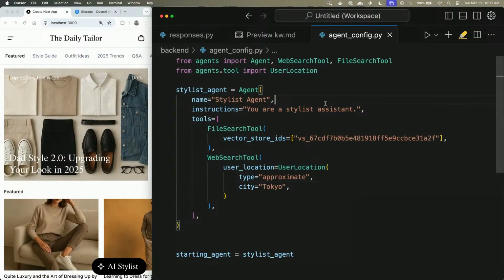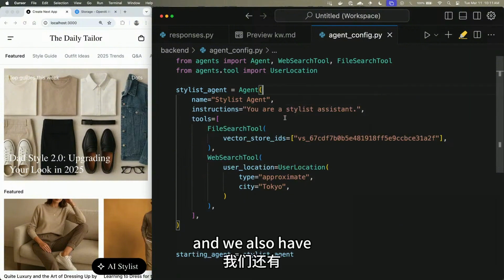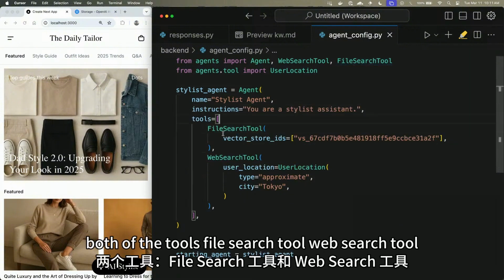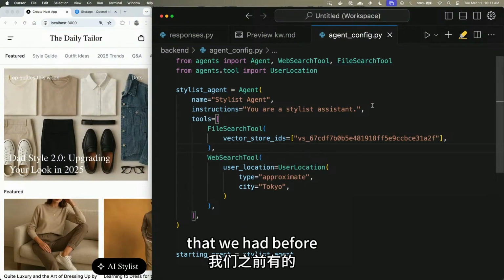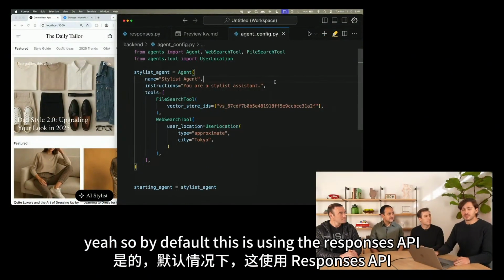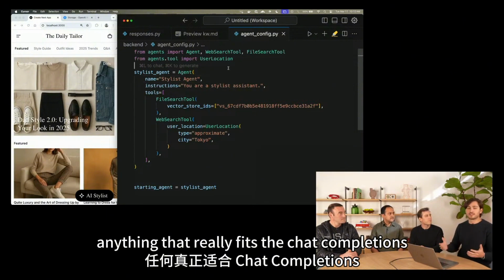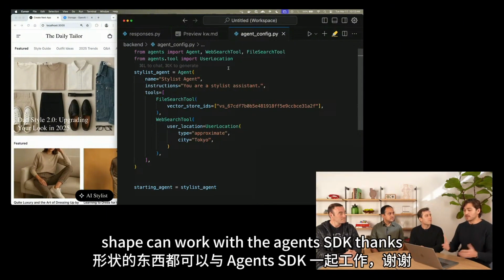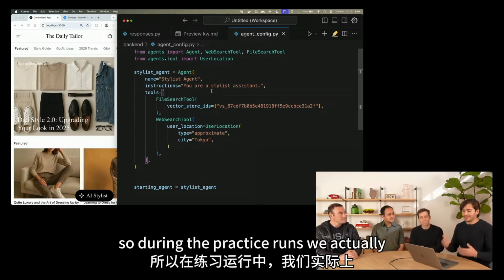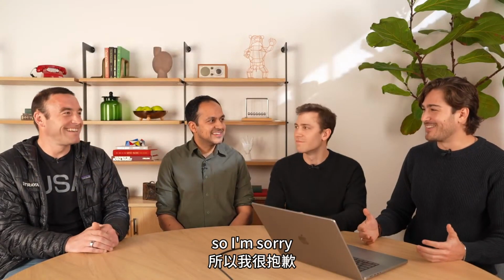We have our agent defined here. We have some instructions. And we also have both of the tools, file search tool and web search tool, that we had before. Is this using Responses under the hood? Yeah, so by default, this is using the Responses API, but we actually support multiple vendors. Anything that fits the chat completions shape can work with the Agents SDK. Nice. So during the practice runs, we actually accidentally ordered many Patagonias. So I'm sorry, we're going to have to...